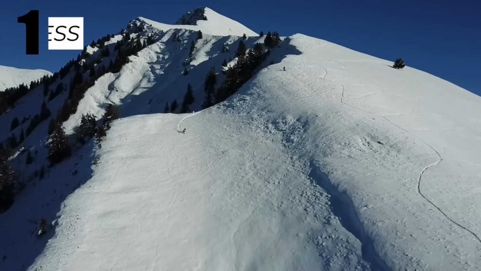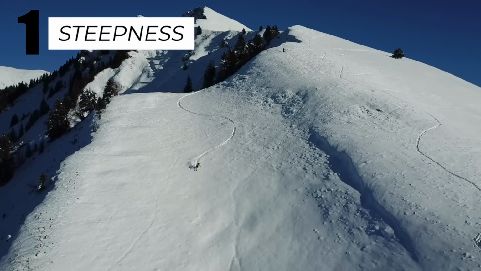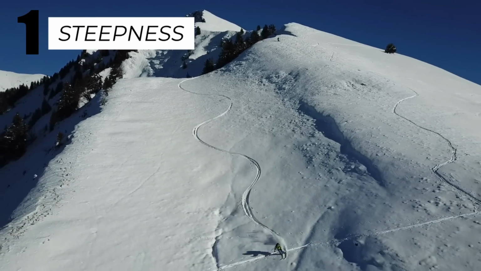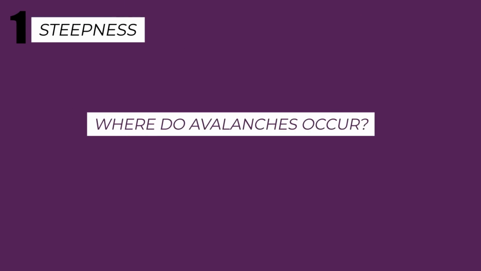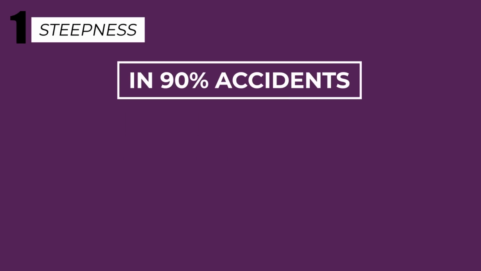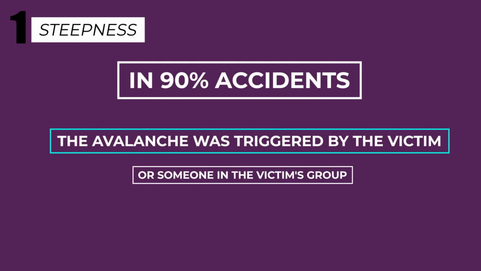Number 1, steepness. Also known as gradient or slope angle, the steepness of a slope is extremely important to avalanches. Let's look at the frequency of avalanches plotted against the steepness of the slope. Bear in mind that this shows human-triggered avalanches, which is useful to us because in 9 out of 10 avalanche accidents which involve skiers and snowboarders, the avalanche was triggered by the victim or someone in the victim's group.